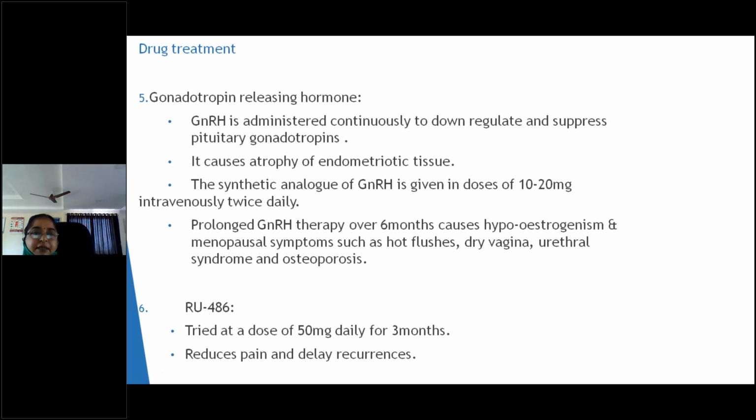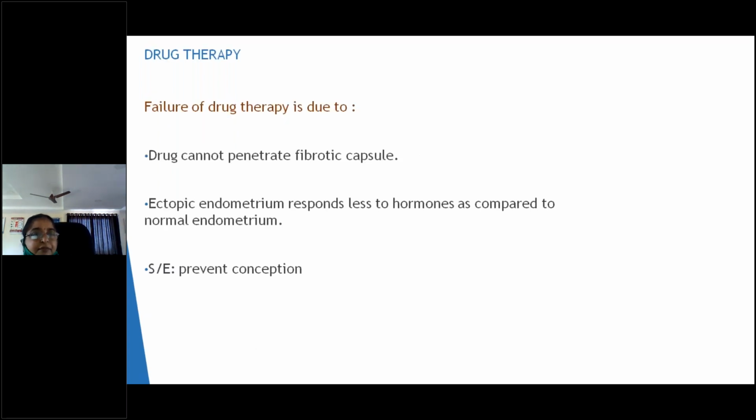Then come the GnRH analogs. Already I told you, goserelin, nafarelin and leuprolide. This is the drug therapy. The problem here is that even though you give drug therapy, however much, failures will be present. Why will there be failures? The drugs cannot penetrate the fibrotic capsule, number one. This ectopic endometrium, unlike normal endometrium, responds comparatively less to hormones. That's why sometimes there can be a failure of the medical treatment.